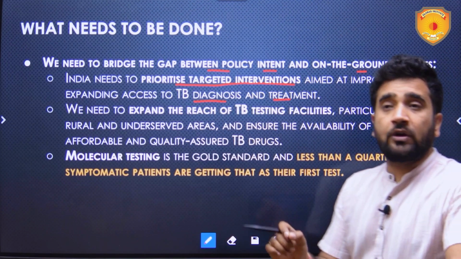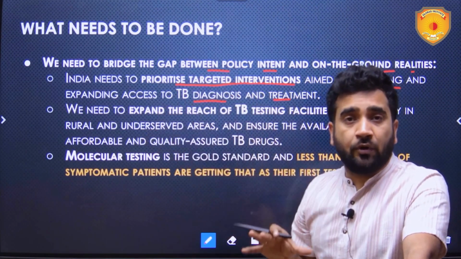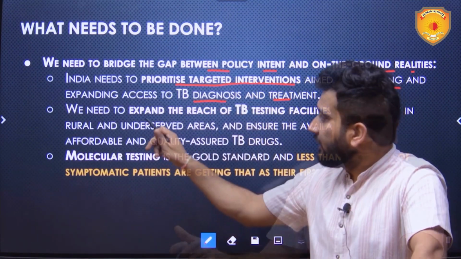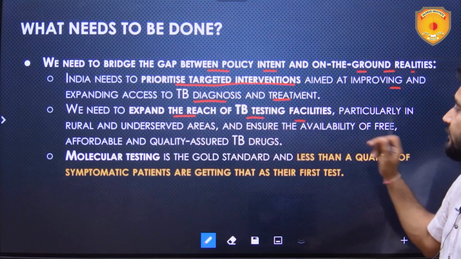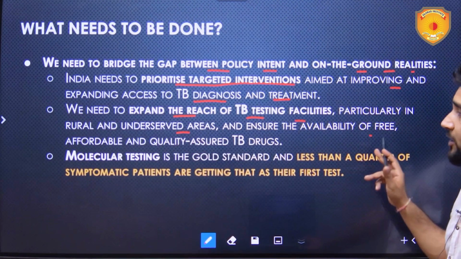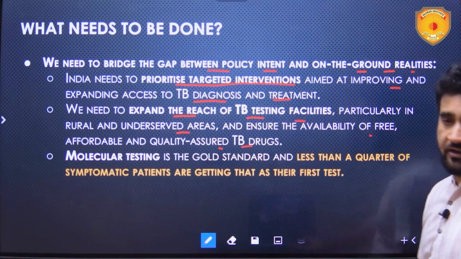So we need to figure out where the incidence of TB is higher. There we need to increase and intensify testing. We need to expand the reach of TB testing facilities, particularly in rural and underserved areas, and ensure the availability of free, affordable and quality-assured TB drugs.